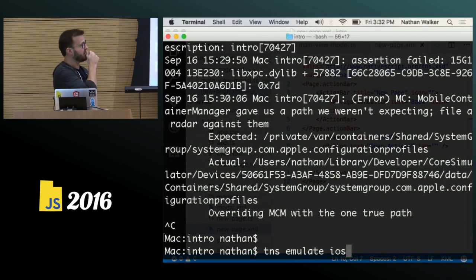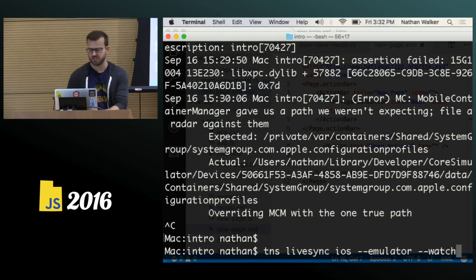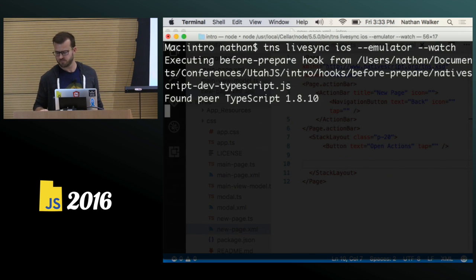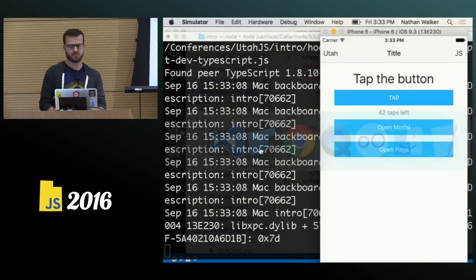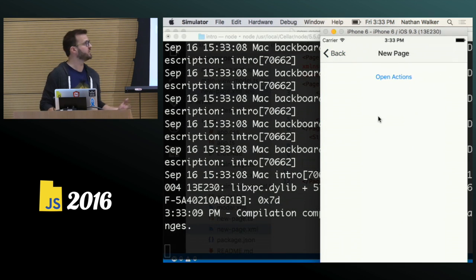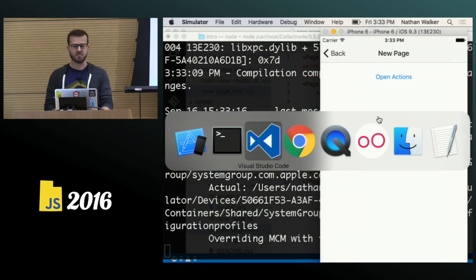And instead of emulating, what I'm going to do is run a different command, and that's live sync, so we can actually do this stuff live and watch our changes. So live sync iOS emulator watch. And we have our open page now, and you can see that just opens our page. So again, very simple.